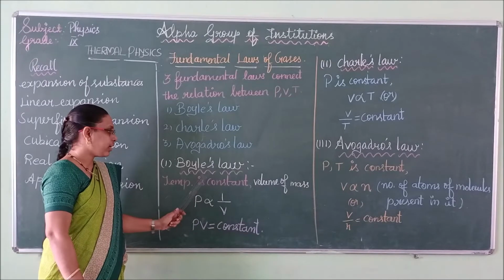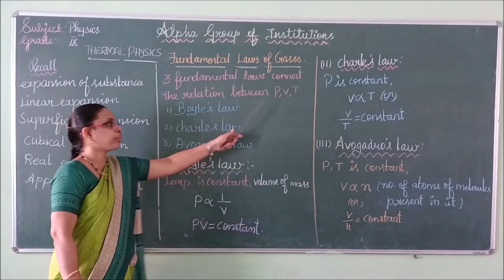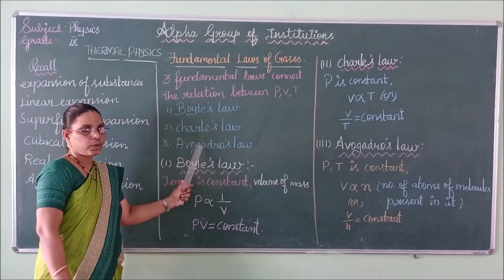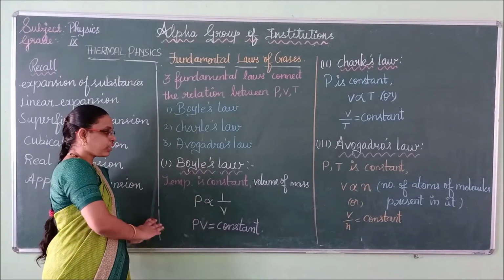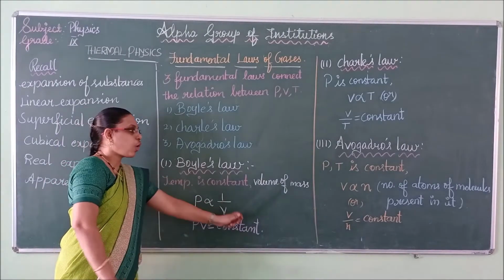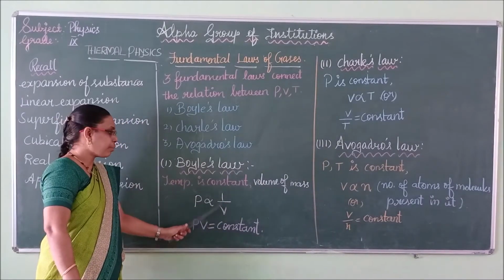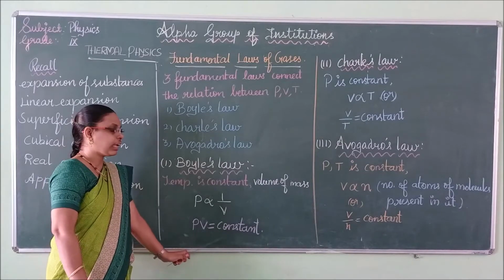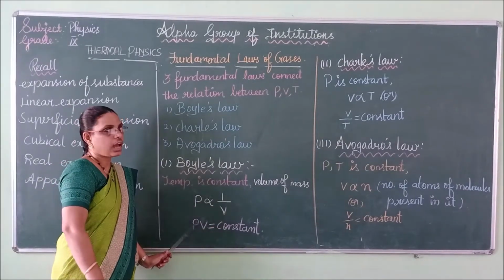Once again I will tell, when the temperature is kept constant, because pressure, volume and temperature are involved in all the three laws. Here in Boyle's law, the temperature is kept constant, and the volume of a fixed mass of a gas is inversely proportional to its pressure, or we can write it as PV equal to constant. So this is called Boyle's law.